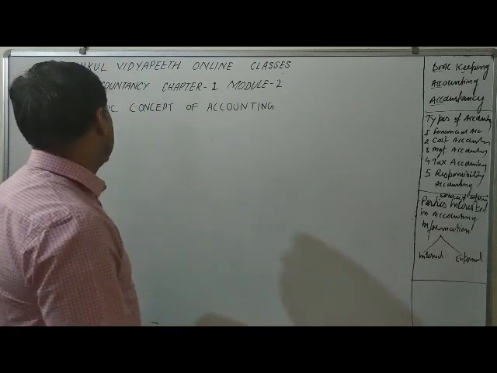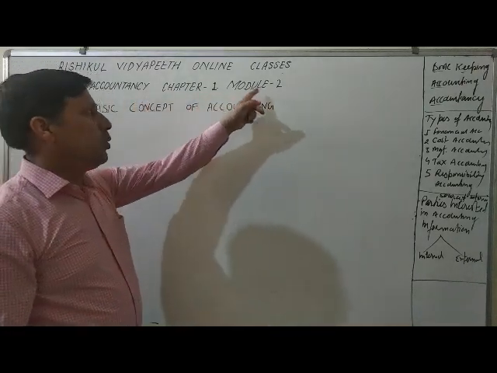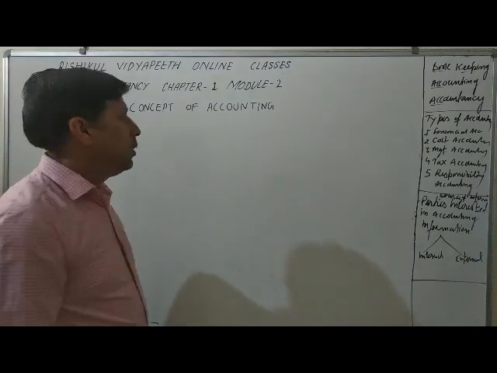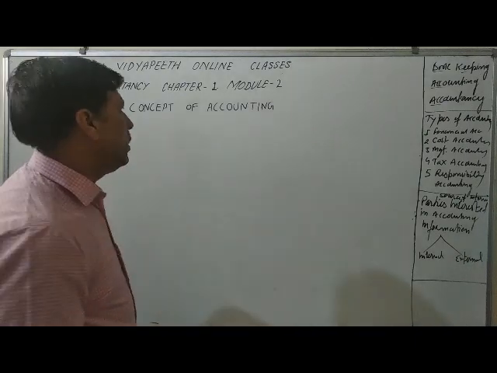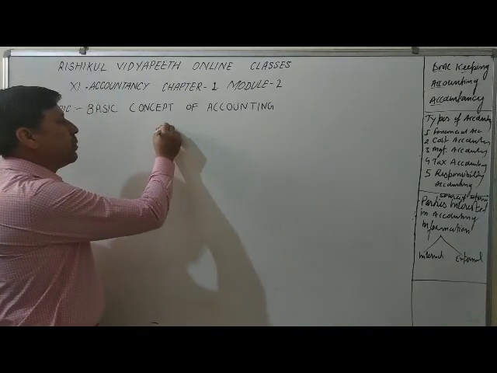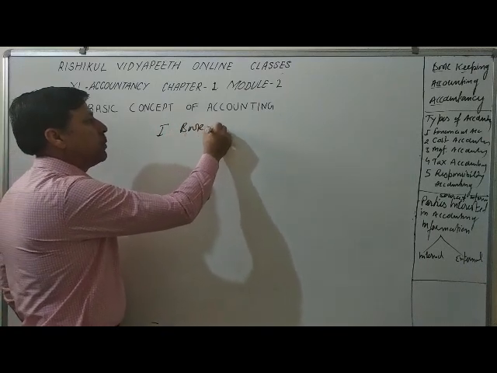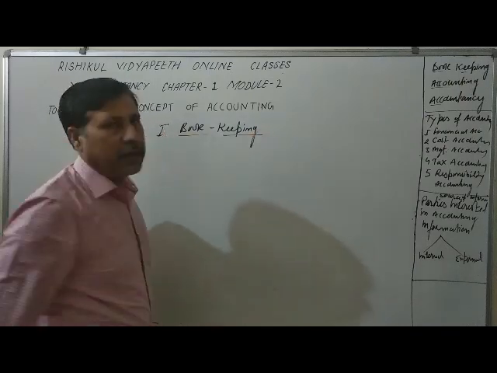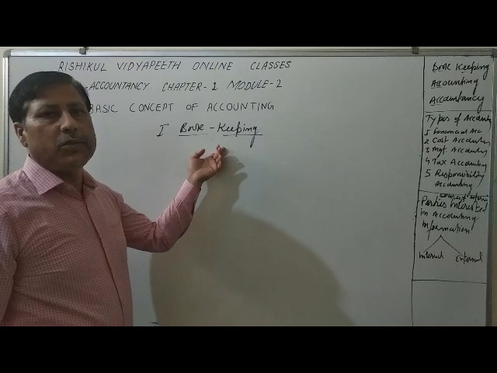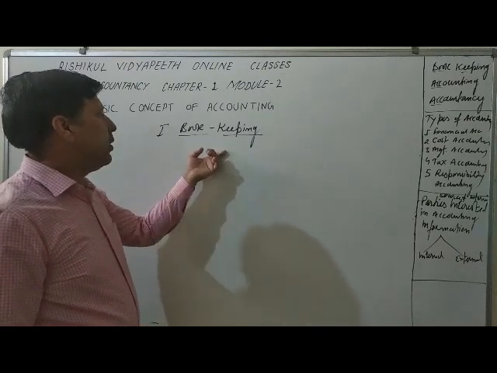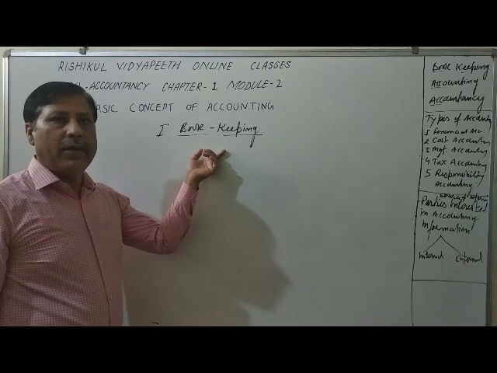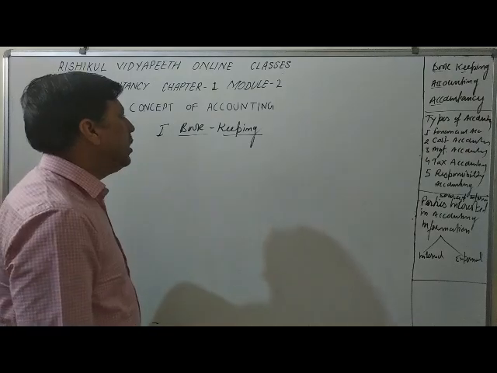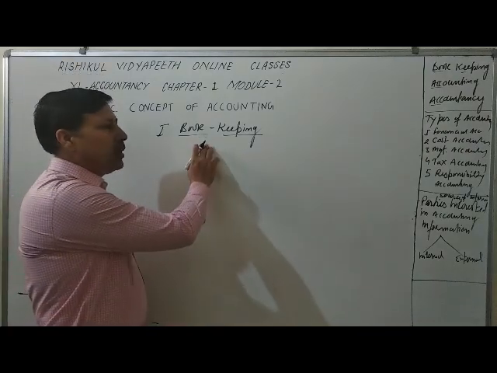Today I discuss 11th Accountancy Chapter 1 Module 2, some basic concepts of accounting. So in basic concepts I take the first concept, that is bookkeeping. What do you mean by bookkeeping? It is the primary stage of accounting, and this work is generally done by the junior clerk. Here we identify the transactions and we record these transactions in a proper book in a systematic way. That is called bookkeeping. It is clerical work.